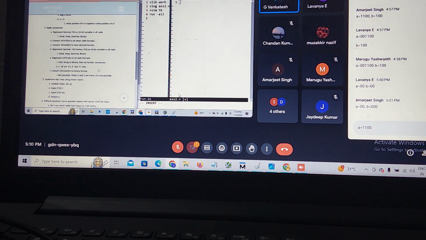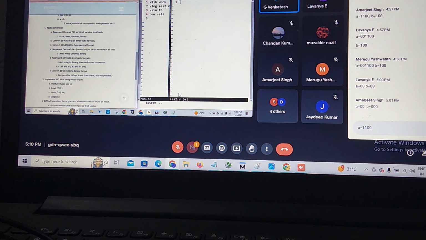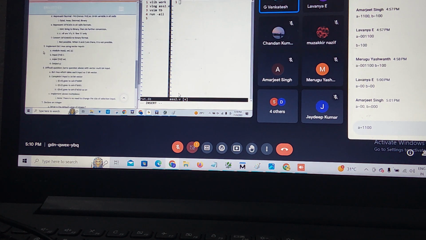You people can study these BCD questions. In the PPT also, sir explained very well what is small x, capital X, small z. Verilog supports 4 states: 0, 1, X, Z. SystemVerilog supports only 0 and 1. Based on these questions, you can follow the PPTs. Sir will explain. Is there any doubt? Let me know. This is the 5th question.